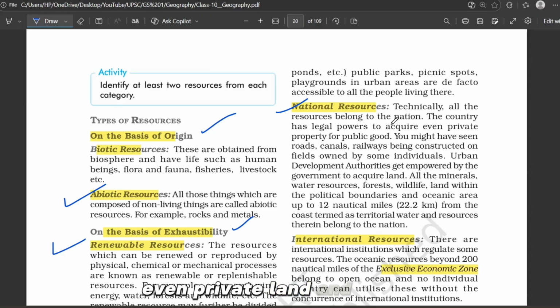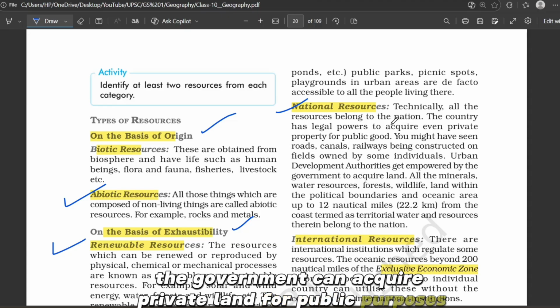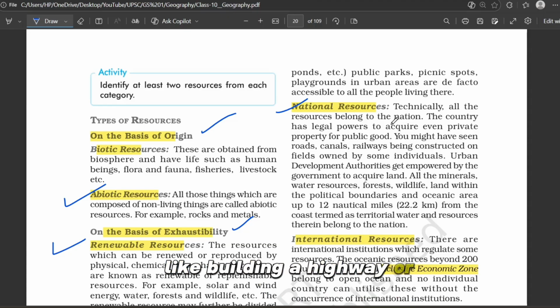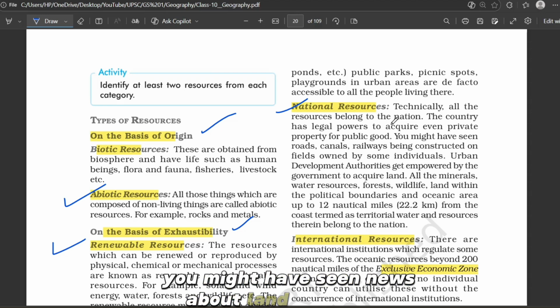Even private land and property at the end of the day is under the legal authority of state. The government can acquire private land for public purposes like building a highway or railway line or a canal and airport. You might have seen news about land acquisition. So anything within India's territory ultimately comes under national resources.